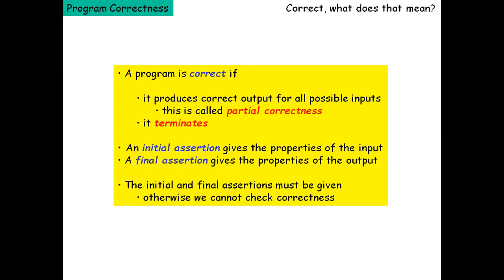In such cases, even though you know the input is valid, sometimes the output may not be as expected. So you are supposed to provide the initial assertion, that means the initial value, and the expected output. If both are there, then only you can use the program correctness methodology to verify whether the program you have written is correct or not.